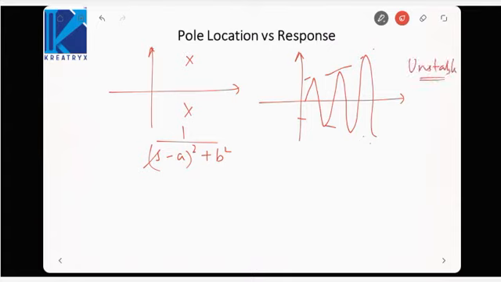So whenever poles are lying in the right half plane, whether they are real poles or complex poles, the system would always be unstable. If poles are lying on the imaginary axis of order 1, then it is marginally stable. Of order more than 1, then it is unstable. If poles are lying in the left half plane, the system is always stable or absolutely stable.